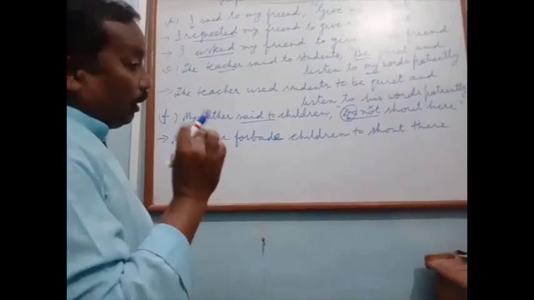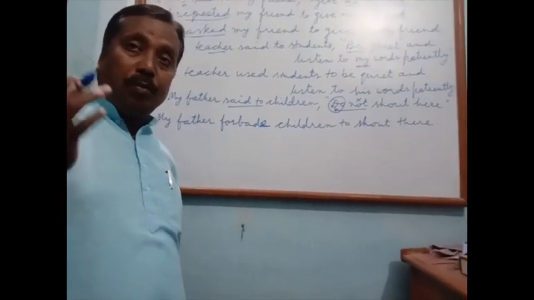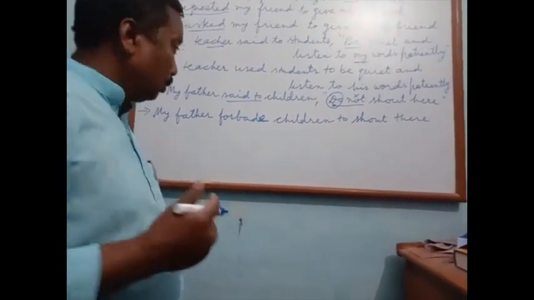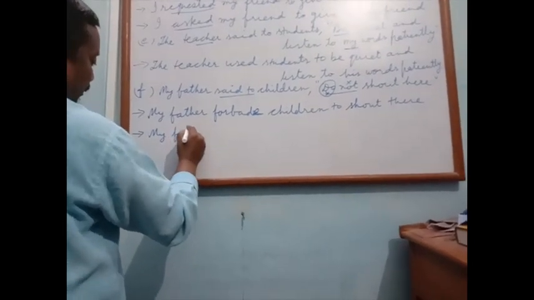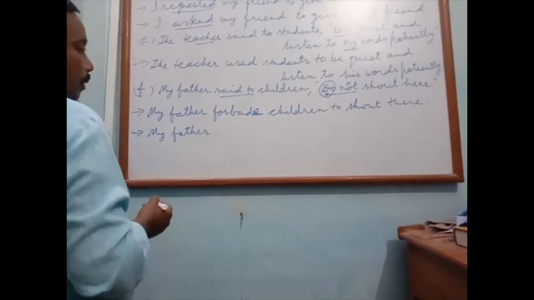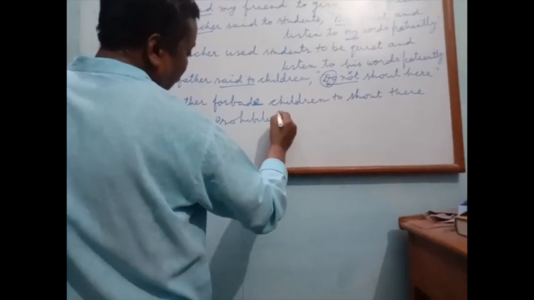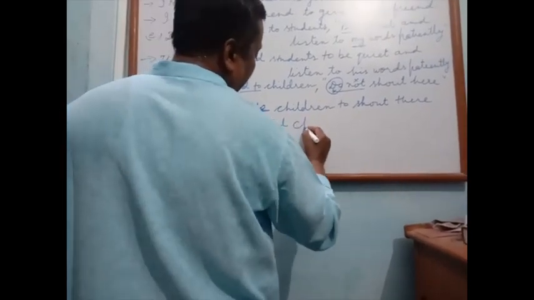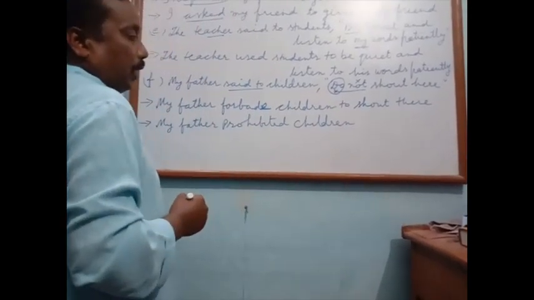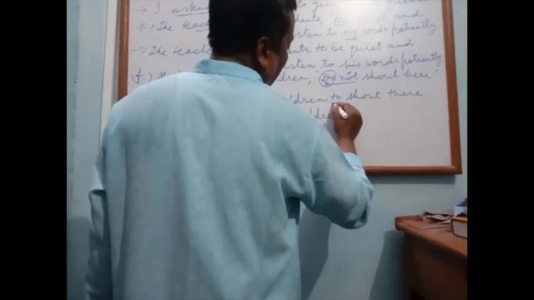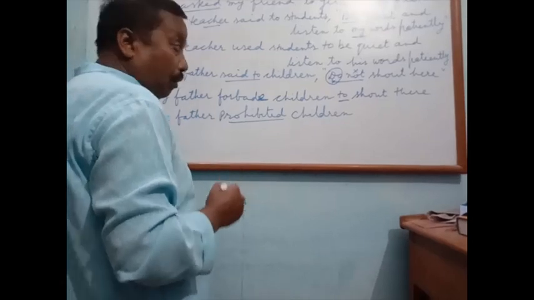Now, I use the word prohibit. Prohibit is always followed by from preposition and then before. My father prohibited children. In imperative sentence, we use the conjunction to, but in the case of prohibit, we use from.